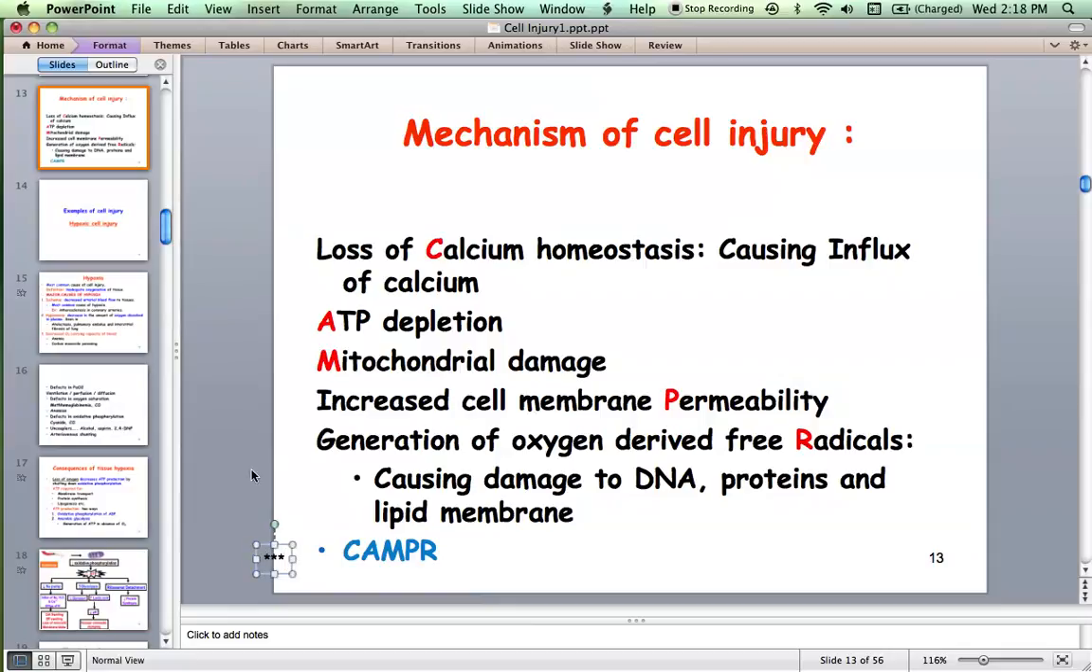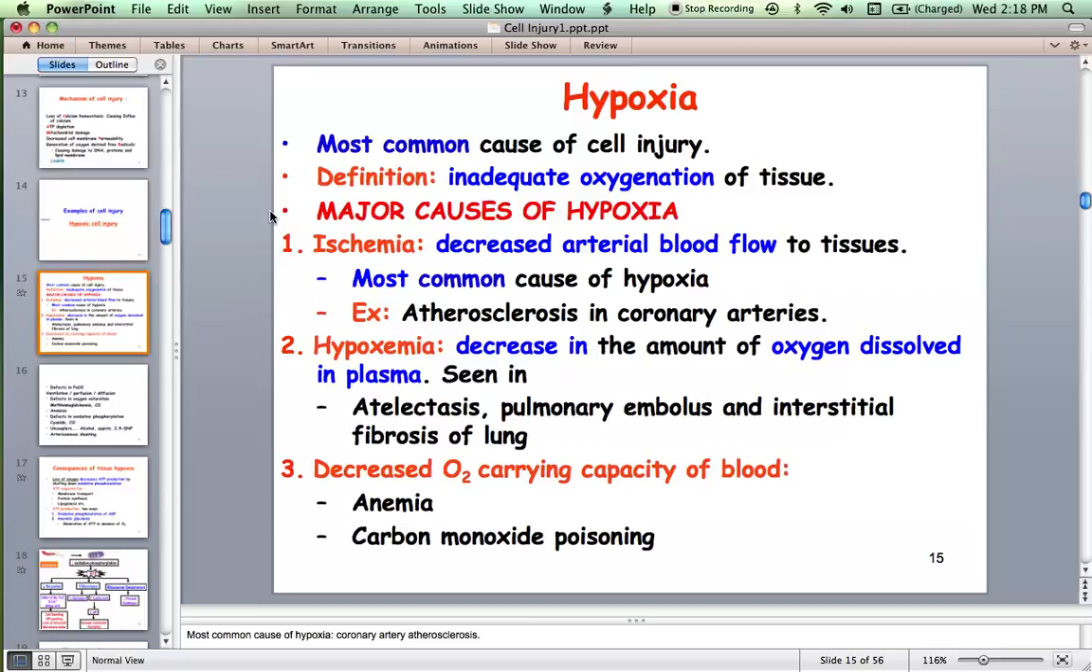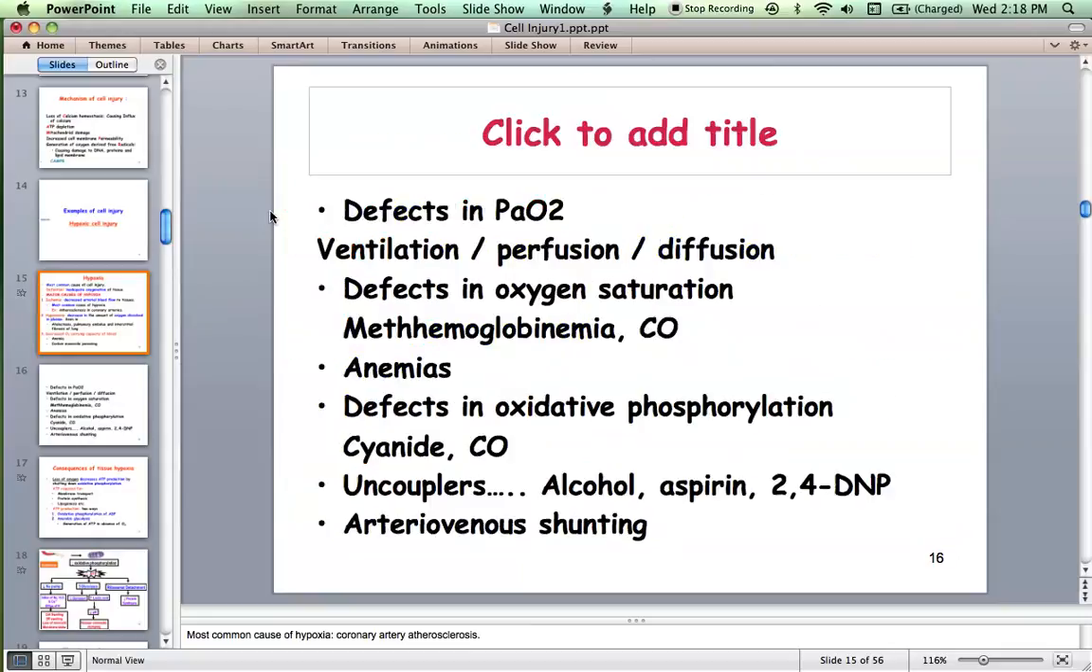Now we will discuss some examples like hypoxic cell injury. These are very, very high impact, so please try to concentrate. So what is hypoxia basically? By definition, it's there on the slide. Decreased oxygen delivered to a tissue. Excellent. So inadequate oxygenation of tissue is what you call hypoxia. And it is the most common cause of cell injury. Okay, so we will discuss hypoxia in detail.